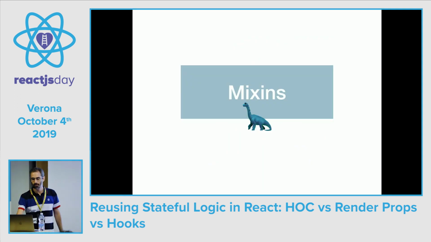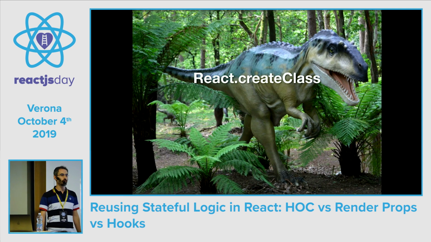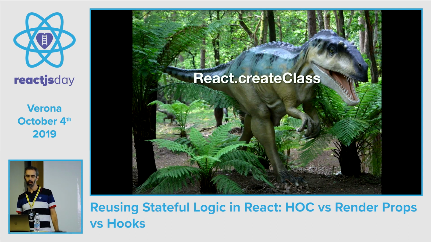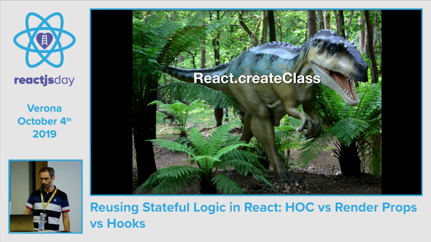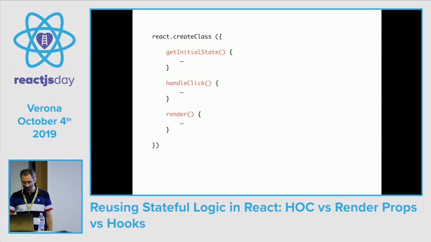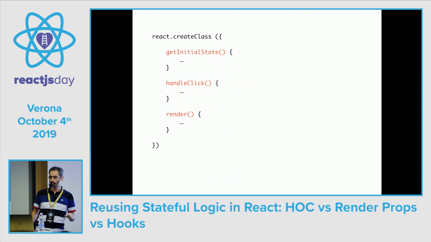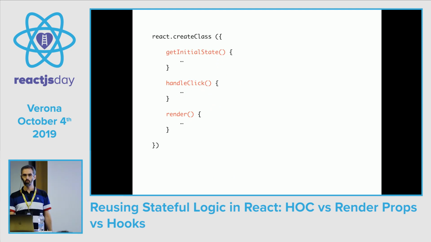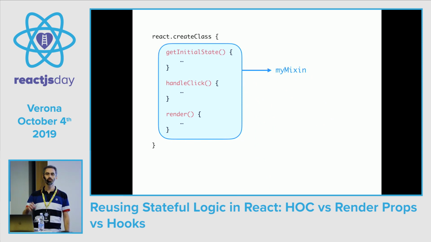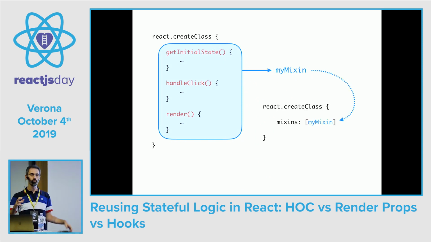Let's go on. Mixins. Mixins are a thing from the Jurassic era of React, the era of React createClass. I've never used mixins, but we'll see them quickly because they are interesting and because we all like dinosaurs, right? So, React createClass accepted an object with getInitialState. We may think of it like the constructor, the event handlers, and the render function. The idea behind mixins was to take a part of this object, put it into a mixin, and then in another component we could use an array of mixins.